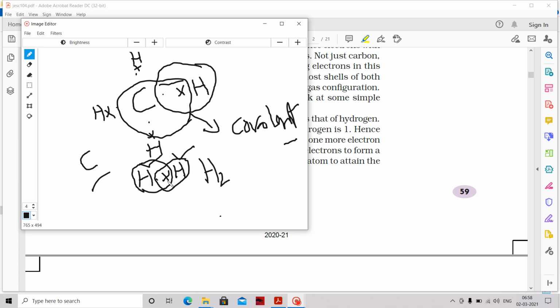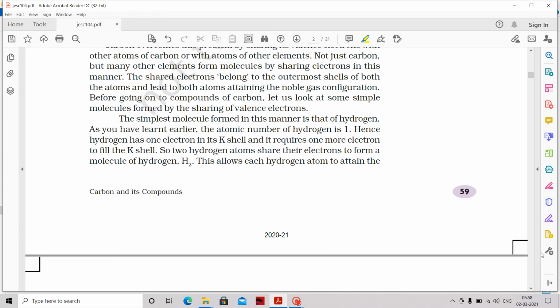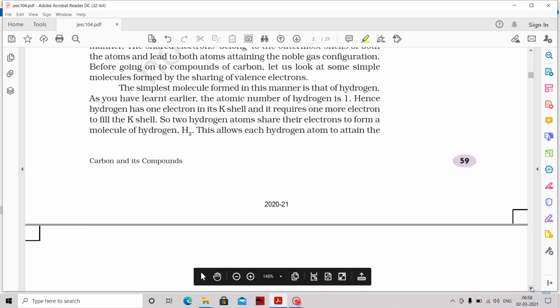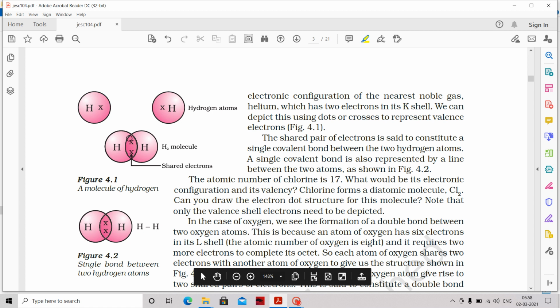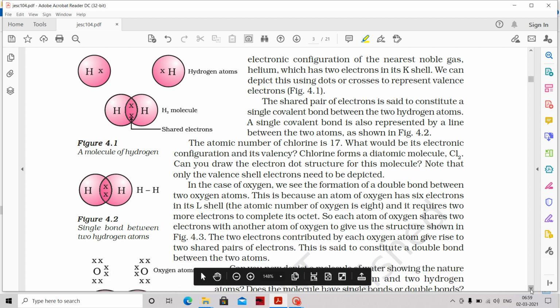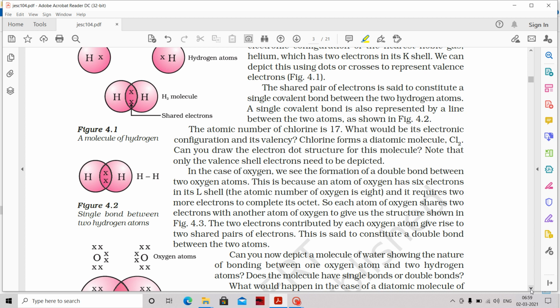So what bond is it? Covalent bond. They are combined by sharing of electrons, called a covalent bond. This way the hydrogen attains its noble gas configuration, as shown here. You can see both hydrogen atoms share these two electrons, and each gets the configuration of the nearest noble gas, helium. The K shell can have only two electrons, so it is fulfilled and it is stable now. The shared pair of electrons is said to constitute a single covalent bond. Two electrons make one bond, so it is a single covalent bond.